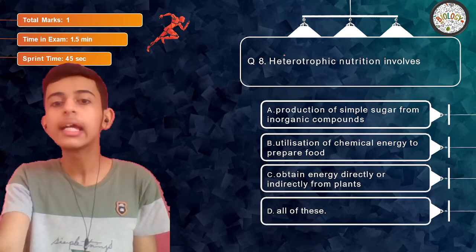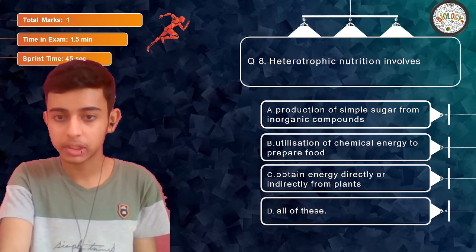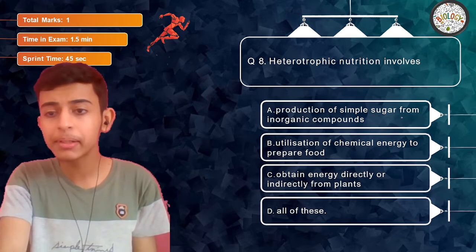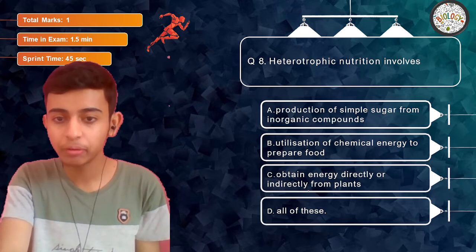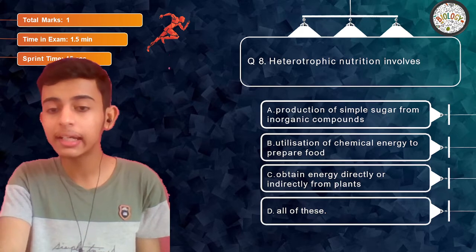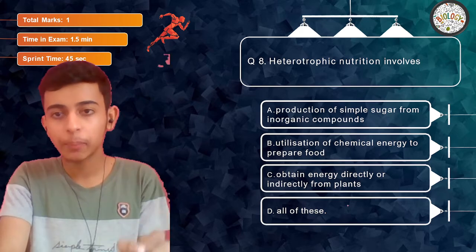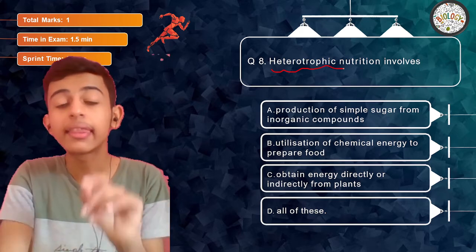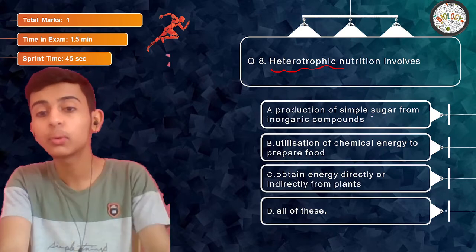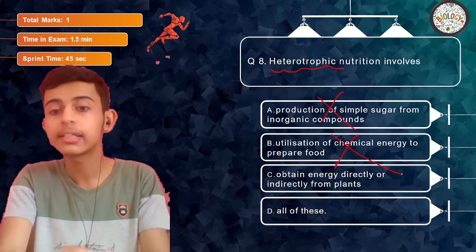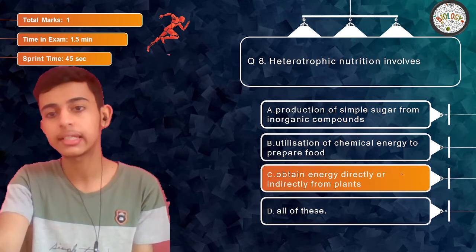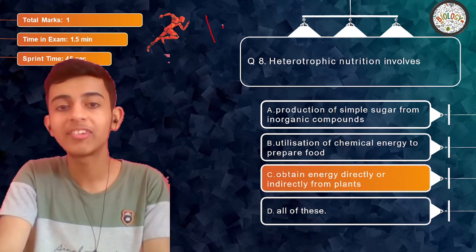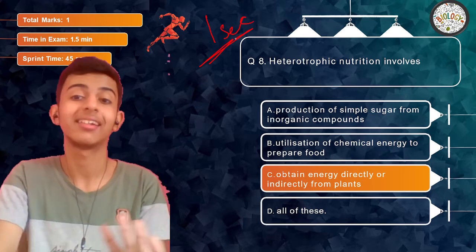Let's move on. Heterotrophic nutrition involves what? Production of simple sugar from inorganic compounds, utilization of chemical energy to prepare food, obtain energy directly or indirectly from plants, all of these. Number one point in heterotrophic nutrition is that the organism cannot make its own food. So production and utilization to prepare food are eliminated, answer becomes C. Direct answer. How much time did we take? Hardly 1 second.